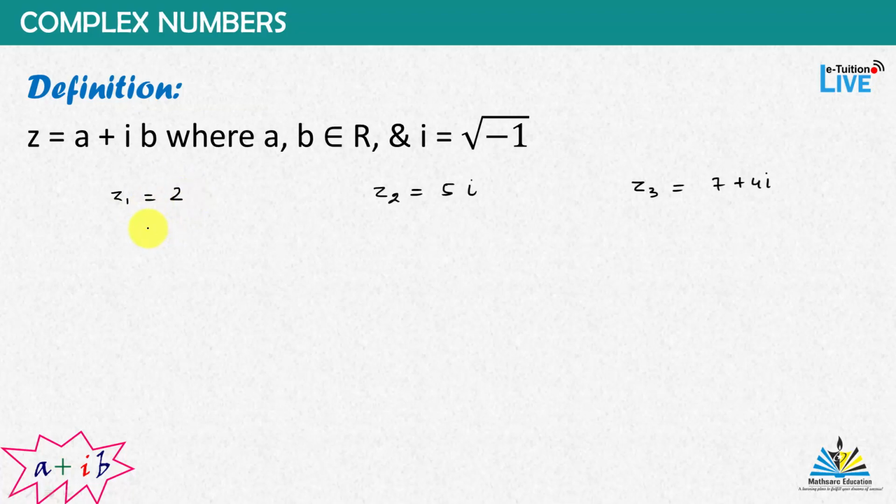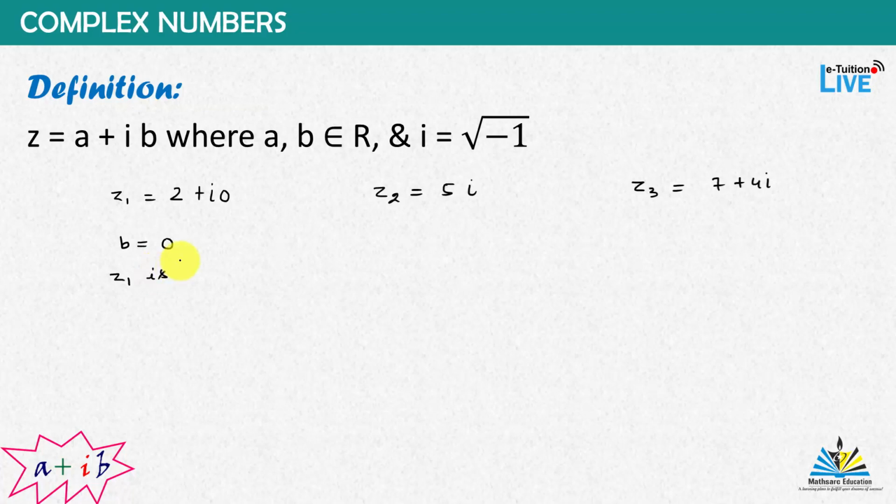So every real number is a complex number, you can see. We can even write this as 2 plus iota 0. So in this case you can see b, that is associated with iota, is 0, and this kind of complex number is called purely real.